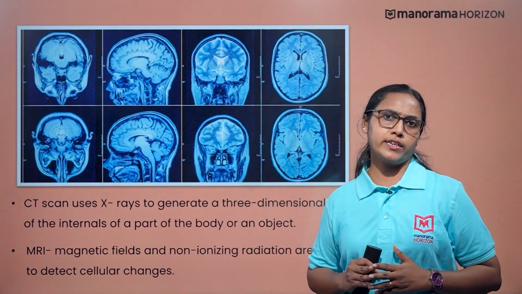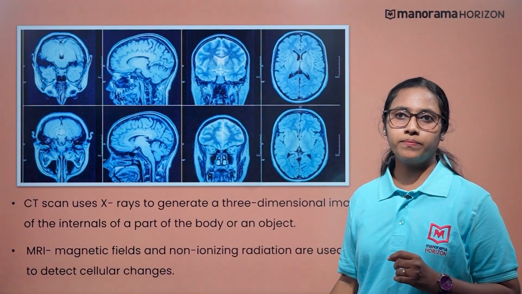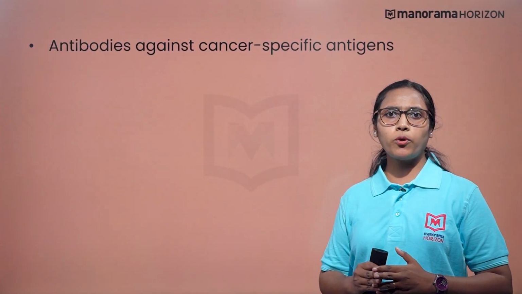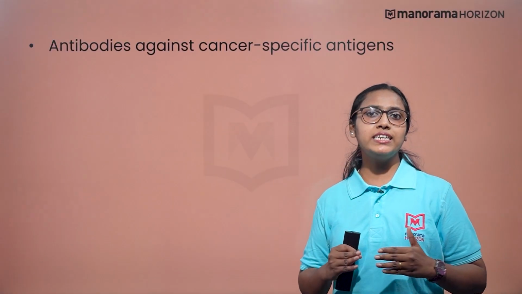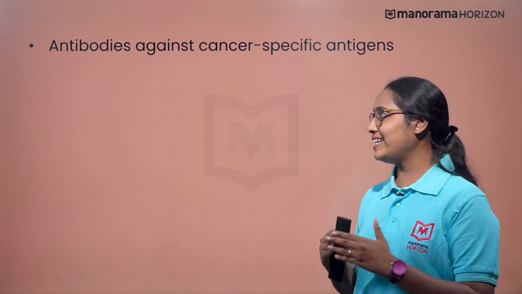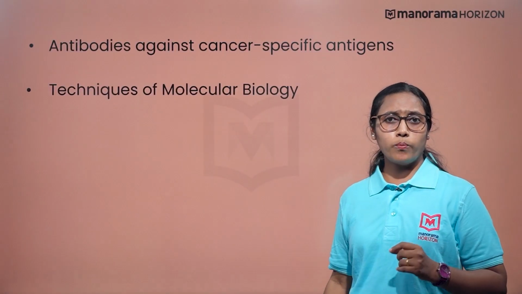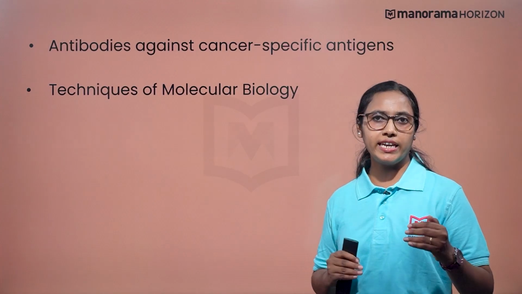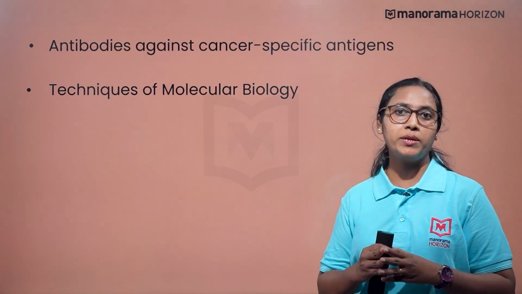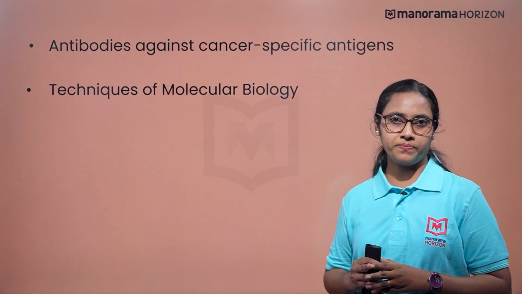There are two more techniques for detection. They are antibodies that work against cancer-specific antigens, as these antigens are seen only in cancer cells. Molecular biology techniques are used to detect genetics in individuals who have a family background with cancer.